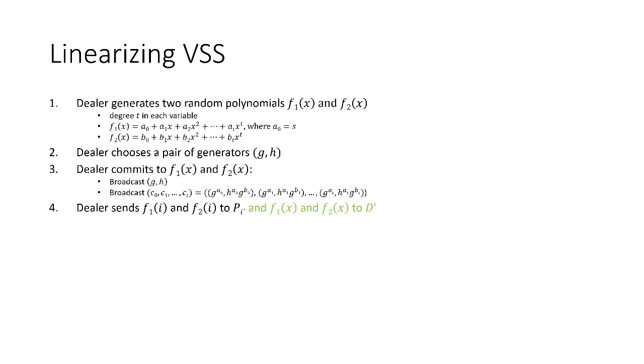But now we will have the dealer in step 4 send all the information about the polynomials f1 and f2 to its counterpart D prime. And then we will also have the same for the pi's. So each pi will actually obtain a counterpart p prime i, which will get the information from pi to make use of during the reconstruction phase.